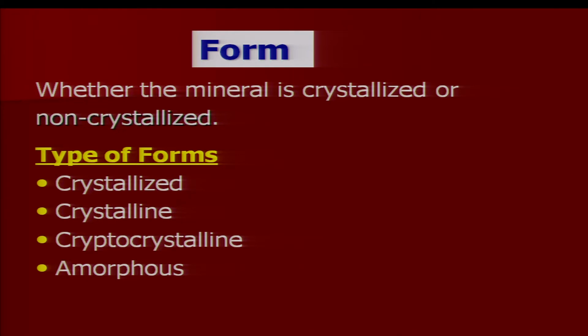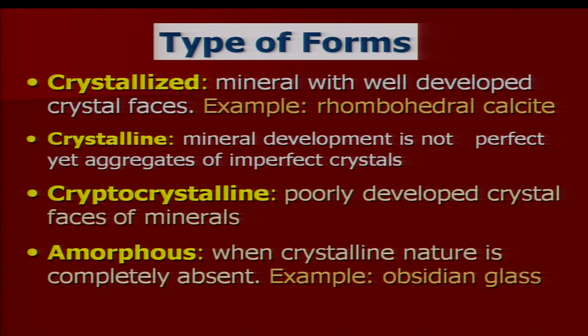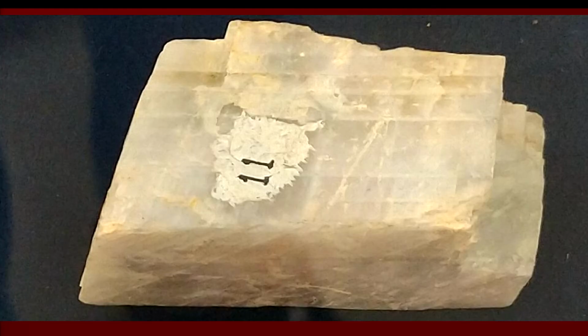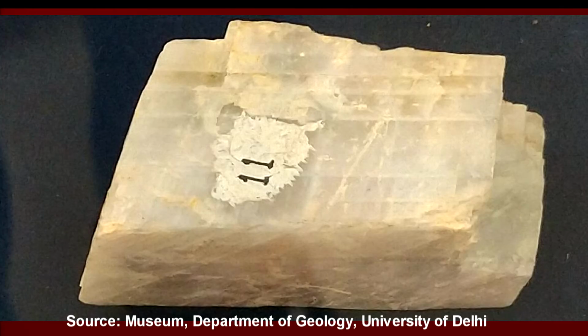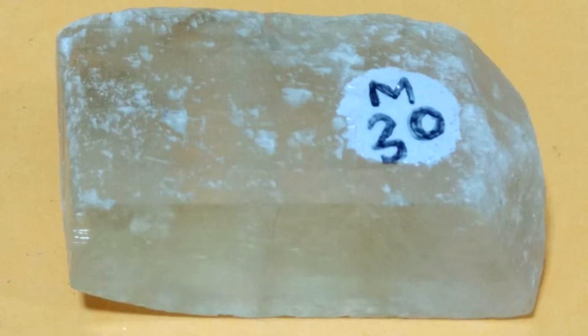Between these two extremities, there are crystalline and cryptocrystalline minerals. What is crystallized? Mineral with well developed crystal faces. The best example is rhombohedral calcite. Calcite crystal has very well developed faces, all the faces are developed and their shape is rhombohedral.